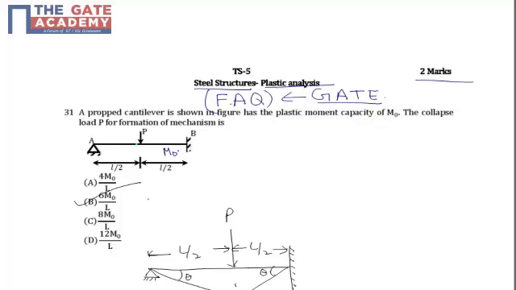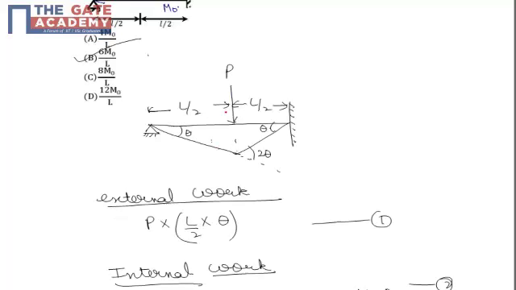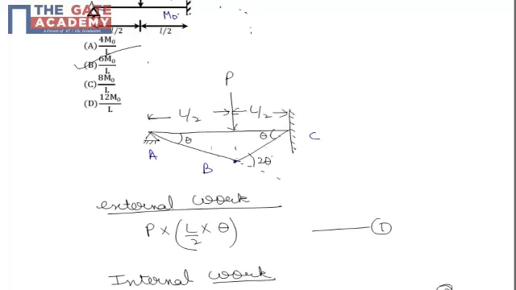Now here a concentrated load is acting at mid span, as a result of which a plastic hinge forms at a point. Let's say this is point A, this is B, as per the original convention, and let us say this is point C. So the possibility of formation of a plastic hinge is under the action of the concentrated load.